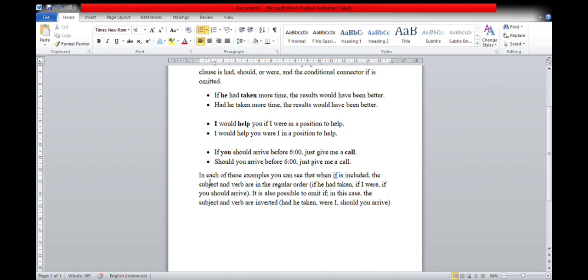In each of these examples, you can see that when if is included, the subject and verb are in the regular order. If had taken, if I were, if you should arrive, it is also possible to omit if. In this case the subject and verb are inverted: had he taken, were I, should you arrive.